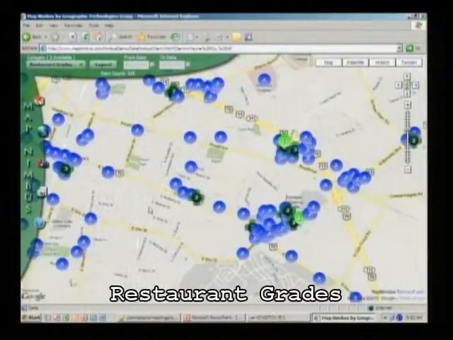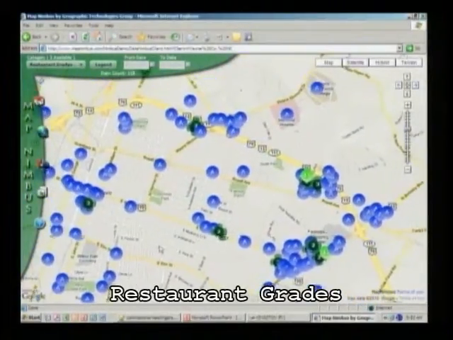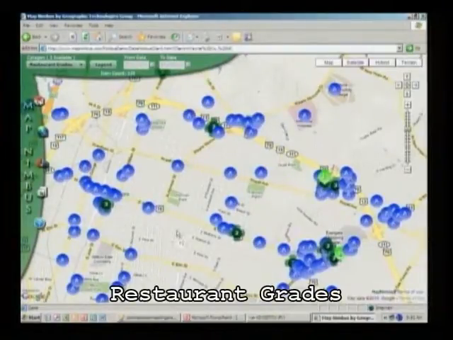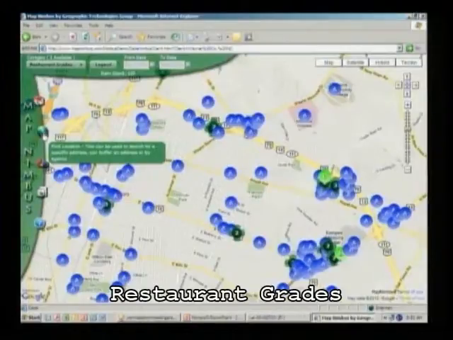Now what we're looking for here is the environmental health data of the restaurant sanitation grades. Every quarter they go out and inspect the restaurants. Again, as a citizen, it'd be nice to know before I go eat what the grade is of that restaurant. So here we mapped all that information out. We pull that information down another data layer, and we can see the restaurants.